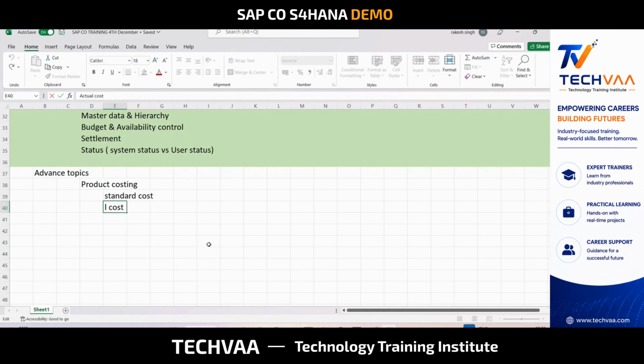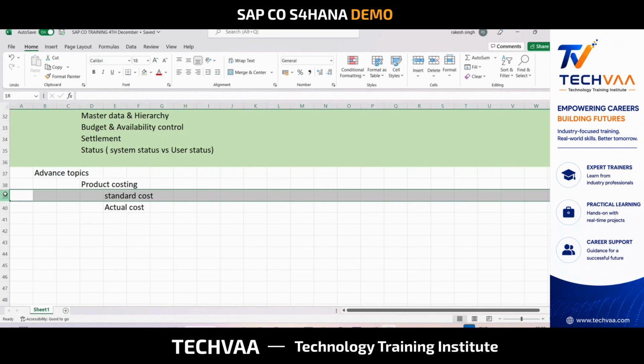Few countries will have that. They'll have a legal requirement that companies need to report inventories at actual. There you need to calculate actual cost. If you just want to see your efficiency of production, then you just use standard cost. No need to go for actual.